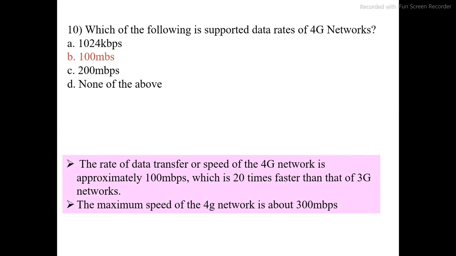The rate of data transfer or speed of a 4G network is approximately 100 mbps, which is 20 times faster as compared to 3G networks. The maximum speed of a 4G network is about 300 mbps. The correct option is B. Go to the next question.